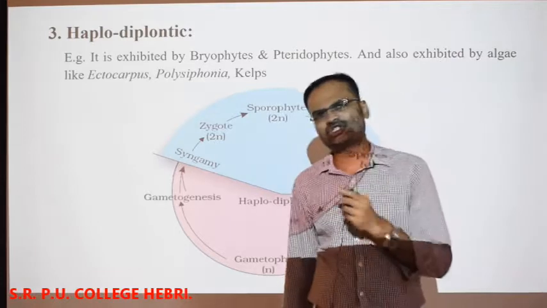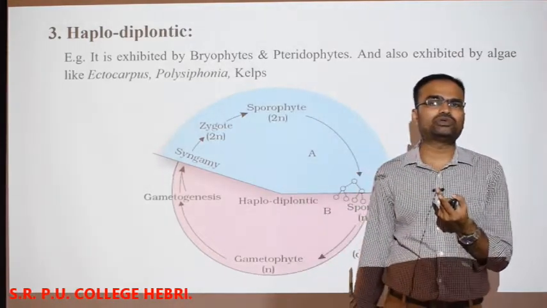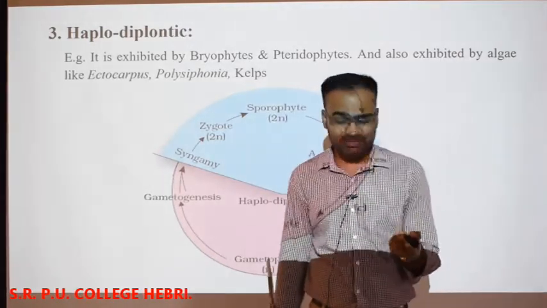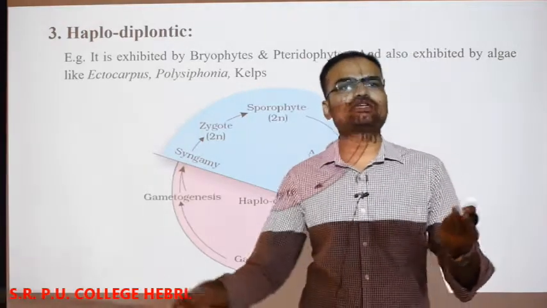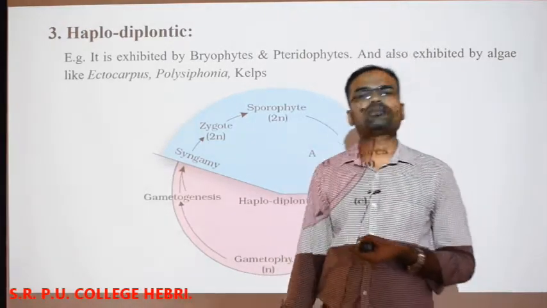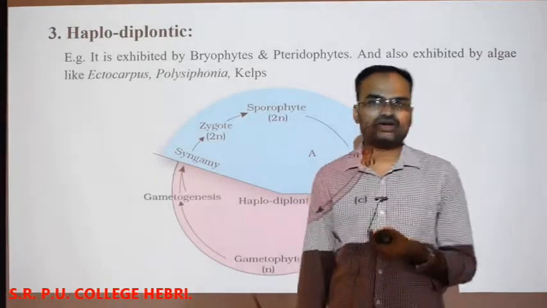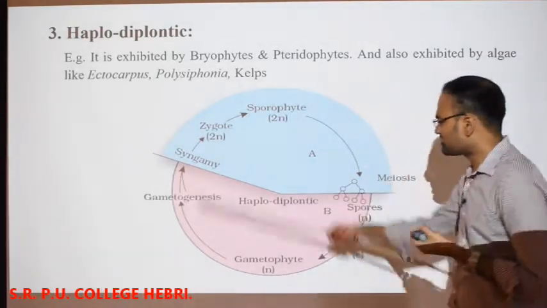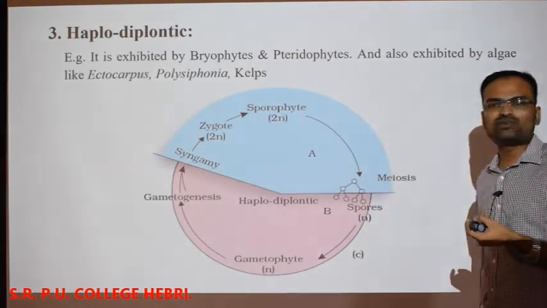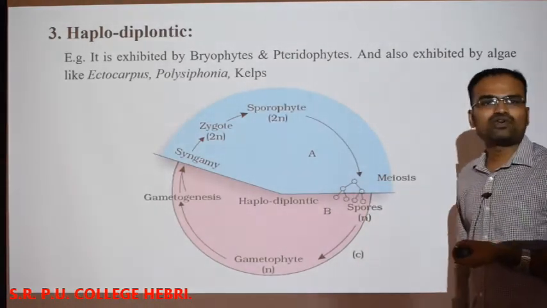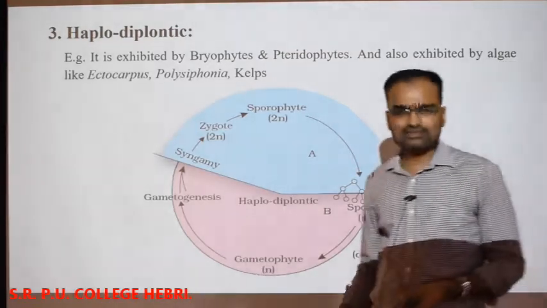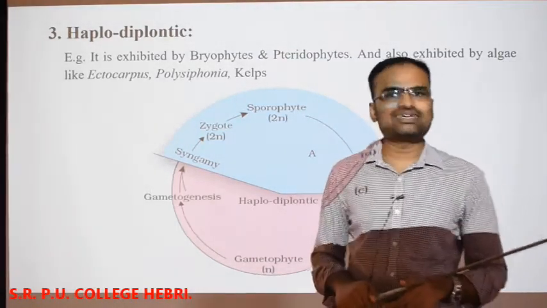So in the examination, it's a 2 marks question. They will ask you to explain haplontic type of life cycle or explain diplontic type of life cycle, or else for 1 mark they may ask you to write the examples for each type of life cycle. Okay, you have to remember this cycle, as well as you have to remember one example for each. Understood? And this completes the chapter Plant Kingdom.